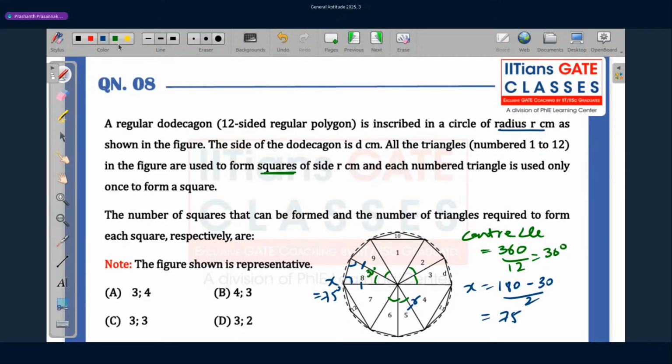So the next angle I can mark is this angle. If I draw this line, each side has 75 degrees each. So this one is 75 plus 75, which is 150 degrees.